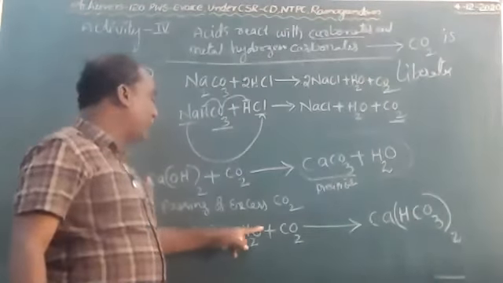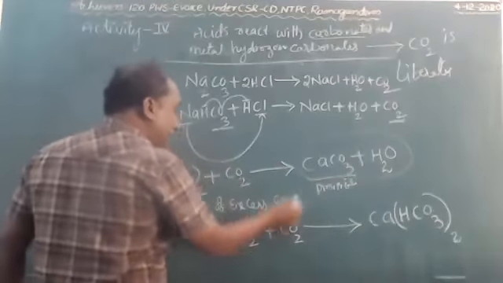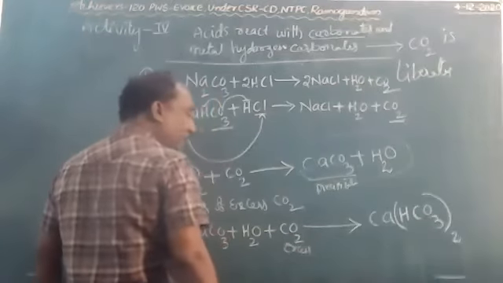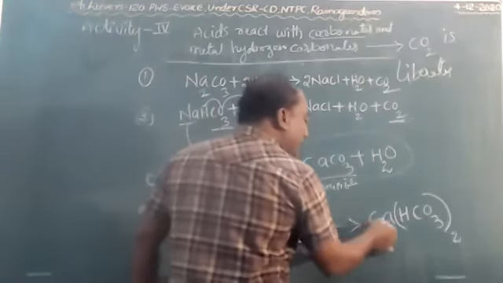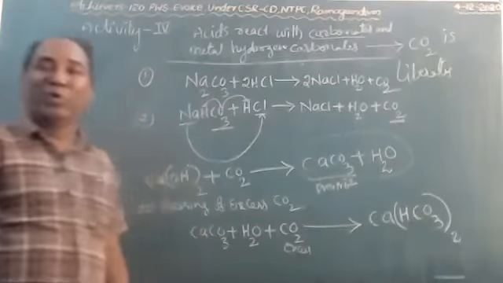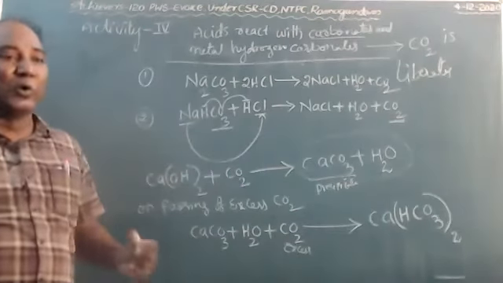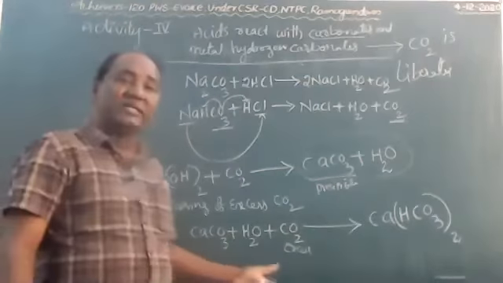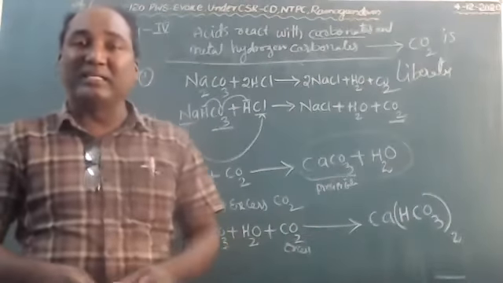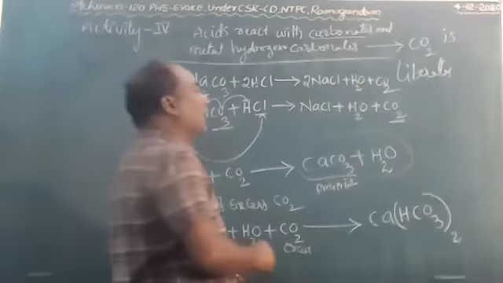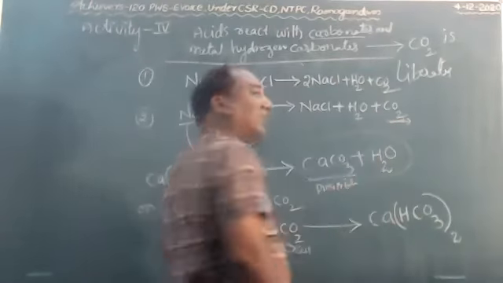CaCO3 plus H2O plus CO2. With excess carbon dioxide, it liberates calcium hydrogen carbonate. So, by seeing this activity, we conclude that acids react with carbonates and metal hydrogen carbonates to liberate carbon dioxide gas.